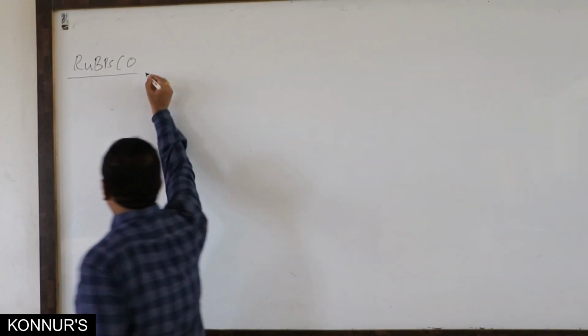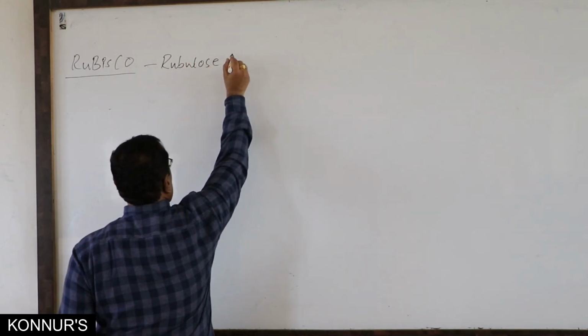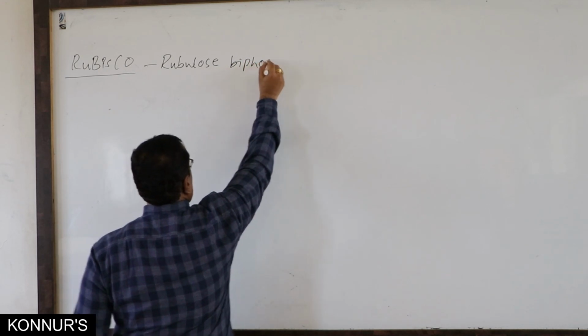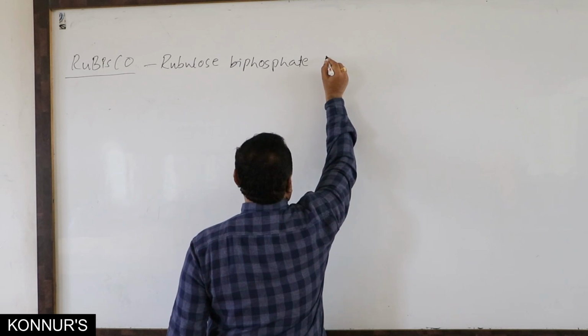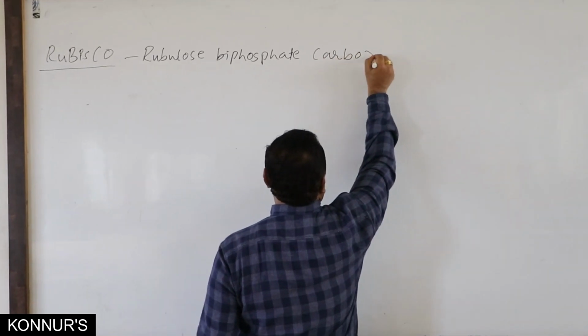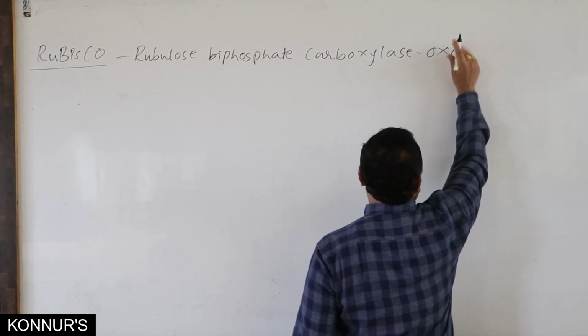That is ribulose biphosphate carboxylase oxygenase.